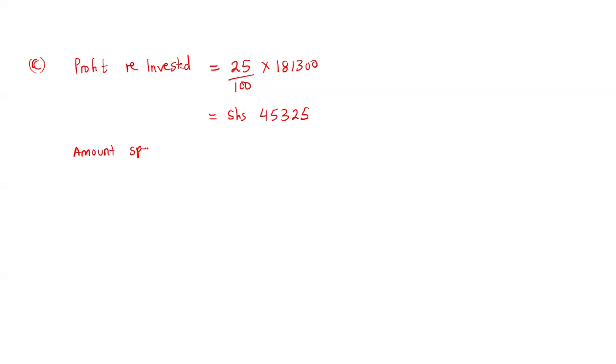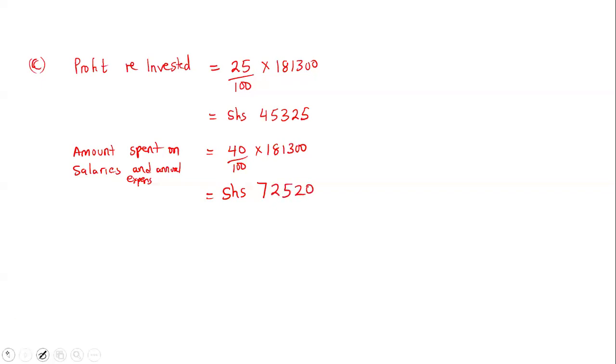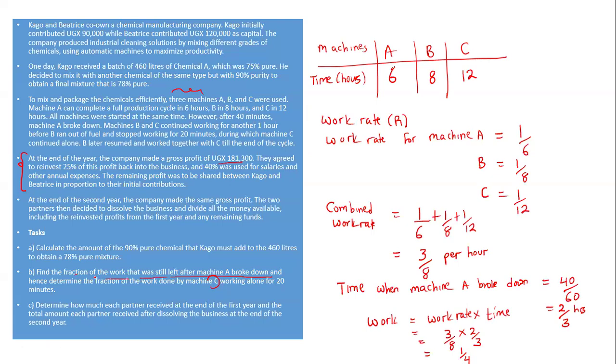Then I'm going to say amount spent on salaries and annual expenses. They told us that was taking 40%. So I will say 40 out of 100 times the 181,300, since this amount was obtained from the profits they obtained. So this would be shillings 72,520.